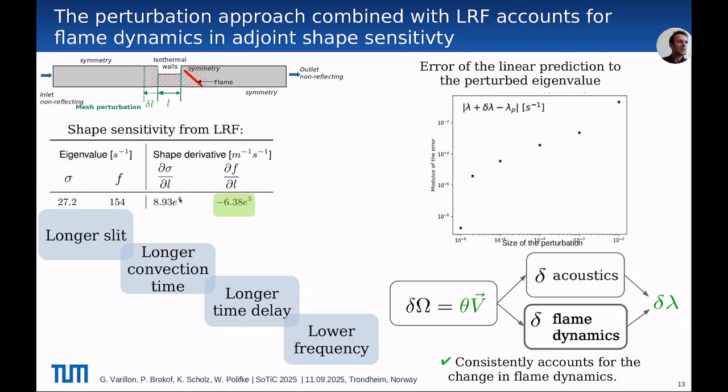The sensitivity here suggests a drop in frequency, which is consistent with the understanding of the thermoacoustic feedback loop in that case. So we have a longer slit, which means longer convection times for the vortices from the leading edge of the slit to the trailing edge and therefore to the flame. So a longer time delay and therefore a lower frequency. So here we have an LRF model to compute the adjoint sensitivity, consistently accounting for the change in flame dynamics together with the change in the acoustics.